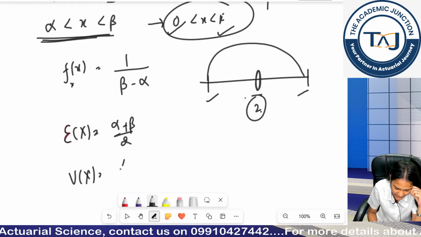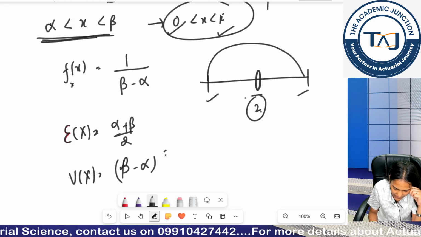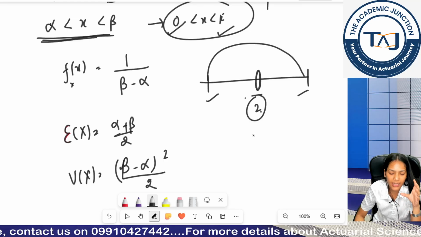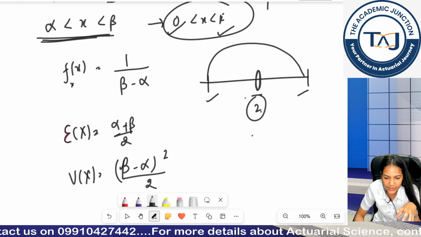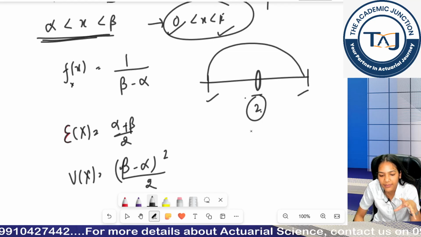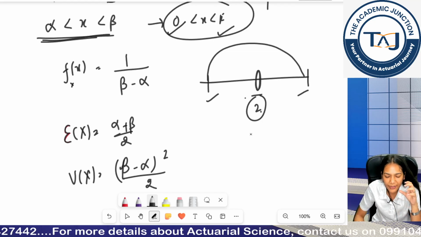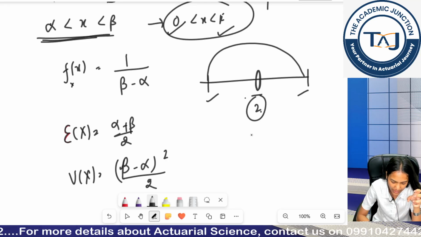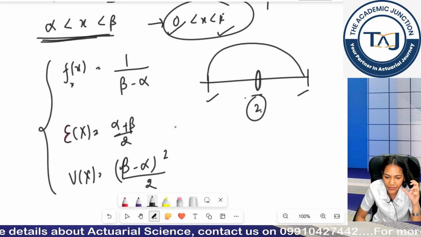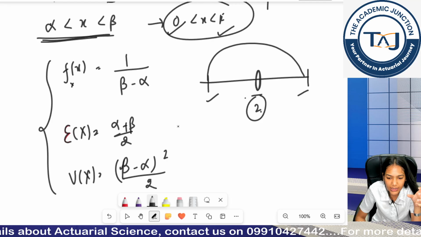Variance of x is basically beta minus alpha's whole square divided by 12. Again, do not learn these formulas, not a very important distribution. When we will be talking about simulations in our further chapters, then we would be using this distribution, but for the timing it is not that important. You should know about these. You have the tables book, you have the access to formulas, so you do not need to learn these formulas.